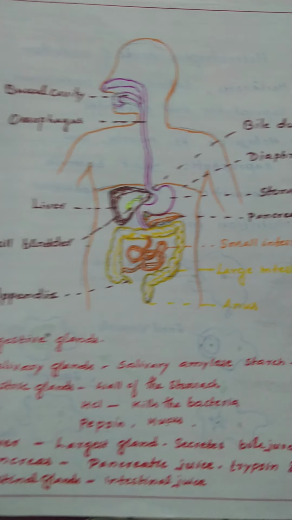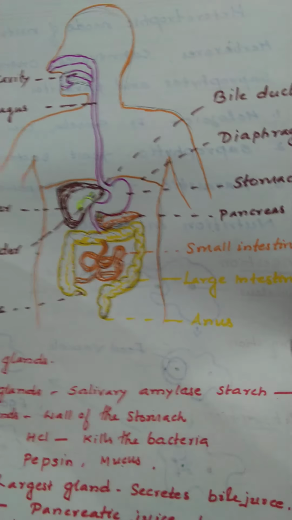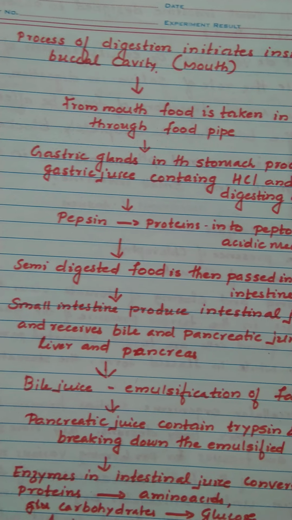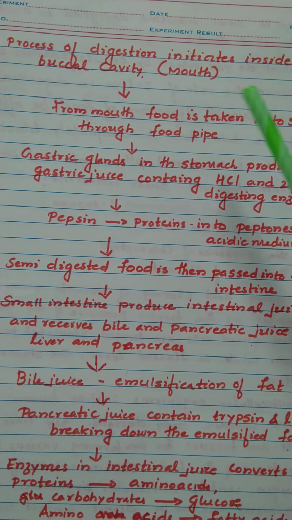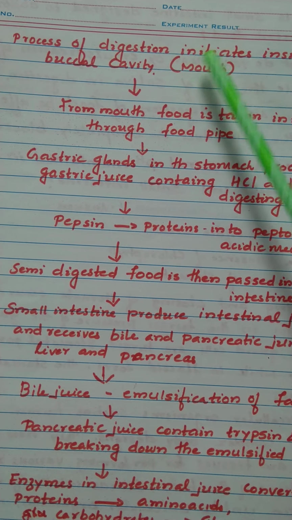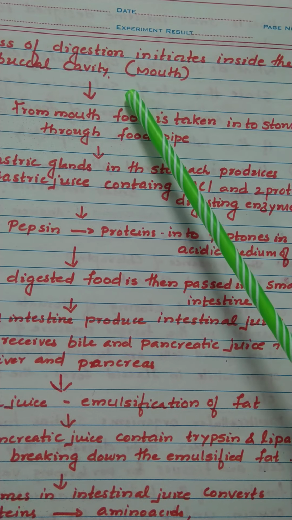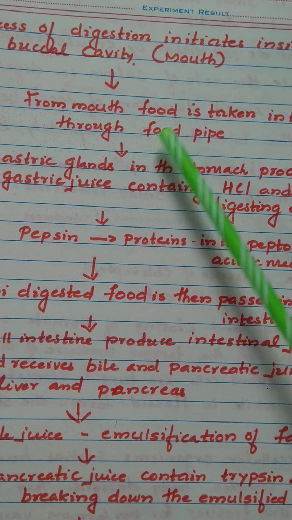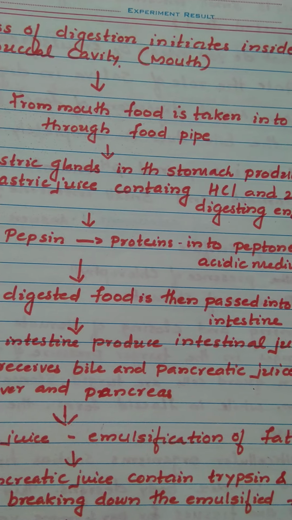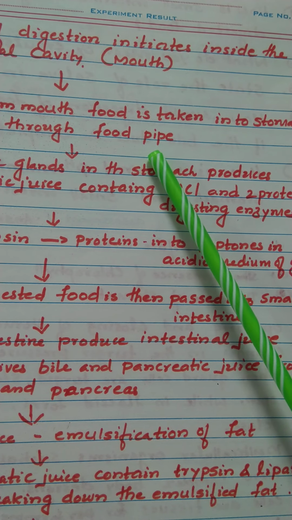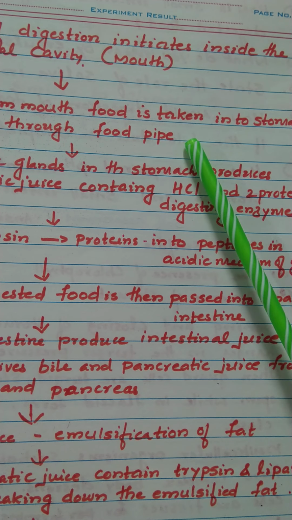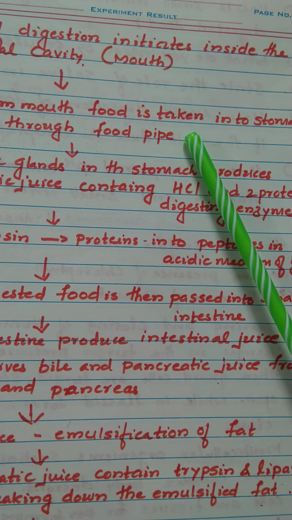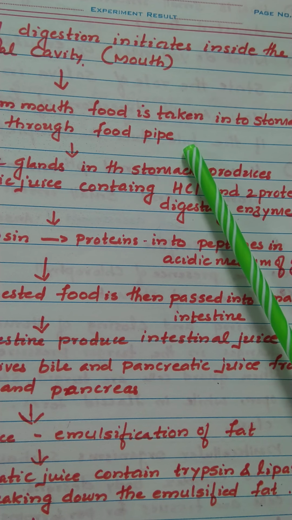Then how is this catabolic process taking place? The process of digestion initiates inside the buccal cavity or mouth itself. Then from the mouth, food is taken into the stomach through the food pipe or esophagus. Here the alternate contraction and relaxation of the esophagus muscles pushes the bolus into the stomach.